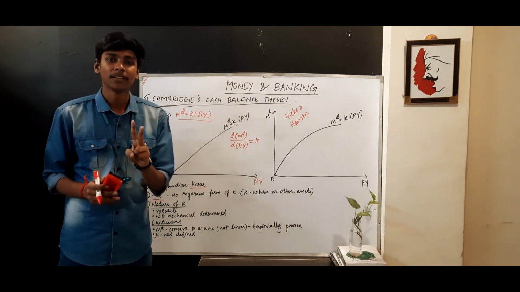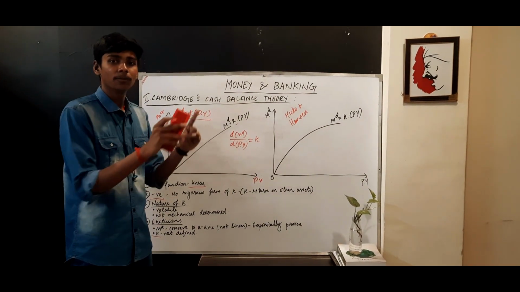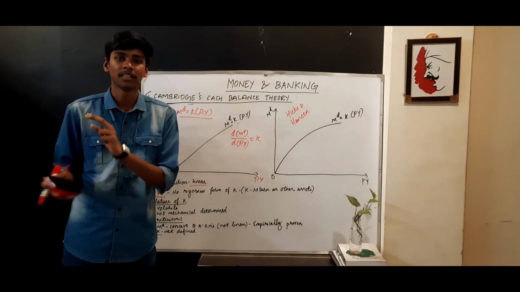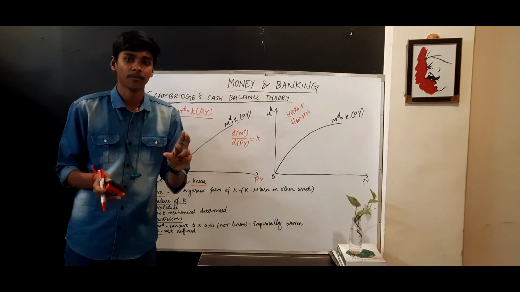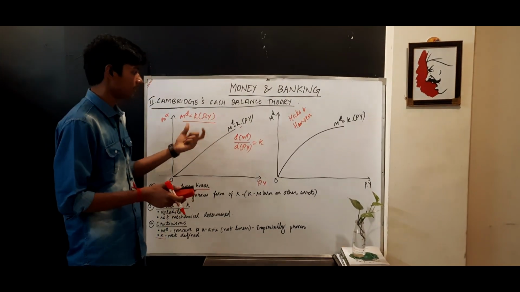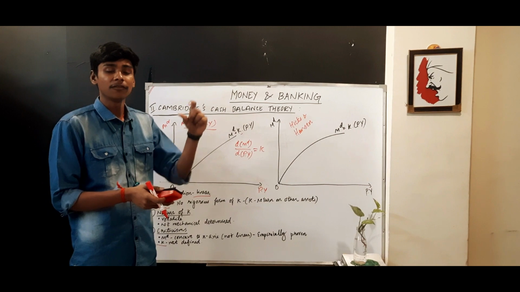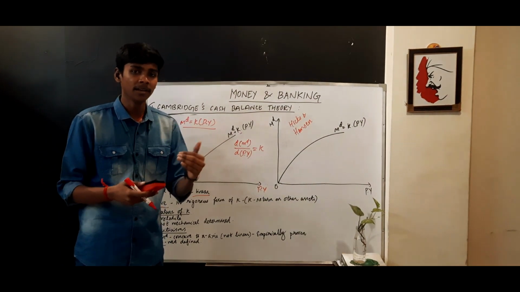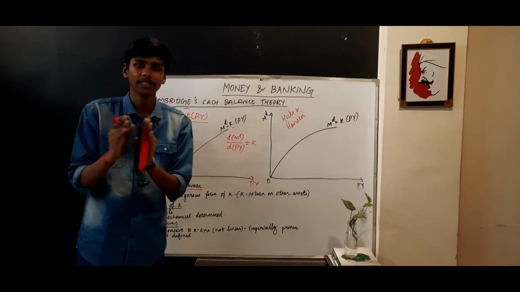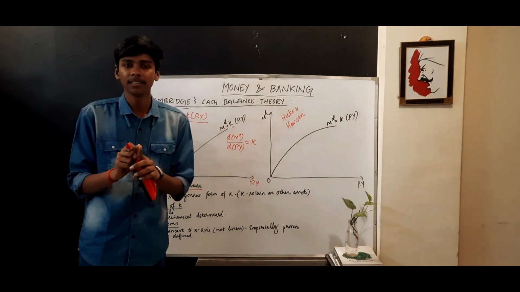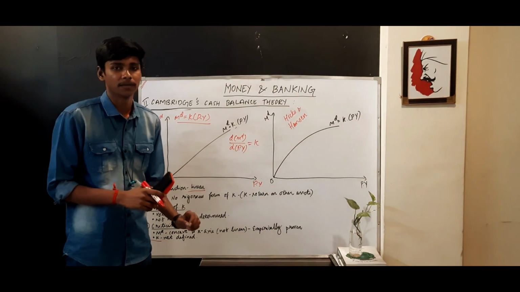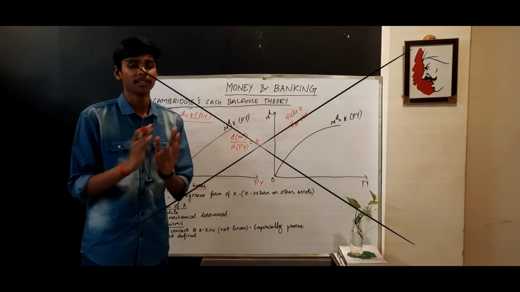The second difference between them is that Cambridge assumed K to be volatile. It did not assume anything to be constant, but Fisher said the velocity of transactions and output will remain constant over the long period of time. So there is a difference of constant and variable. The third difference is that Cambridge is about the behavioral quotient of the people, but Fisher is completely mechanically determined. Money demand is determined based on a formula, M into Vt is equal to P into T. So it is completely an identical theory, with no role for behavioral quotients, but here there is a role for the behavior of the people as well. So these are the three differences between Fisher and Cambridge.